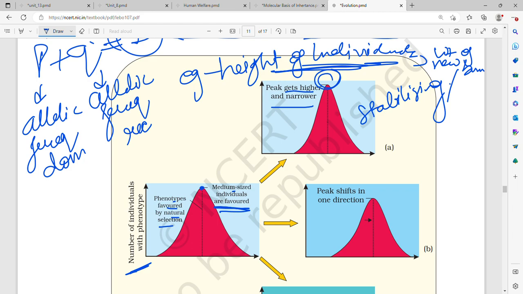Whereas for boys it will be 5'3" or 5'4" to 6'1" or 6'2". So that is average. That is called stabilizing or balancing, when the average or mean value gets selected. So in natural selection, always the average is getting selected.